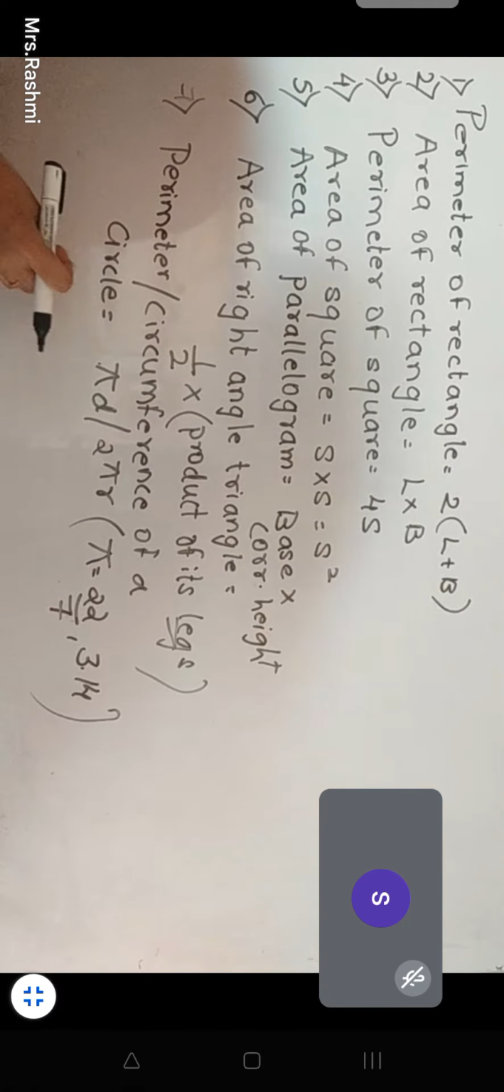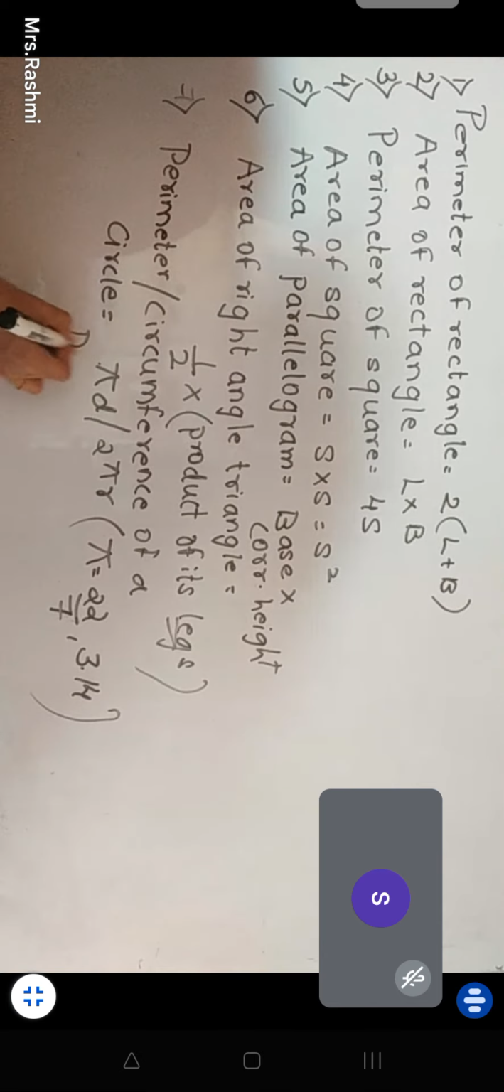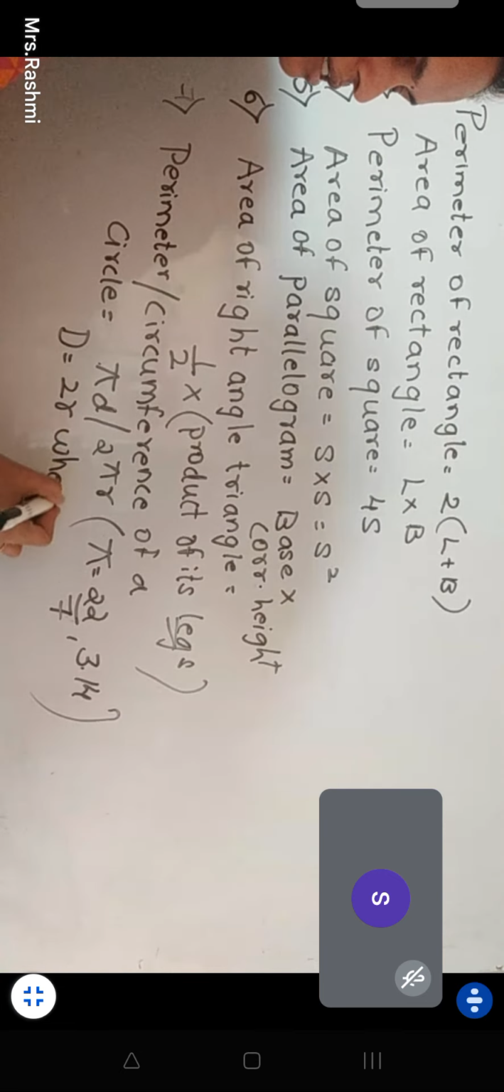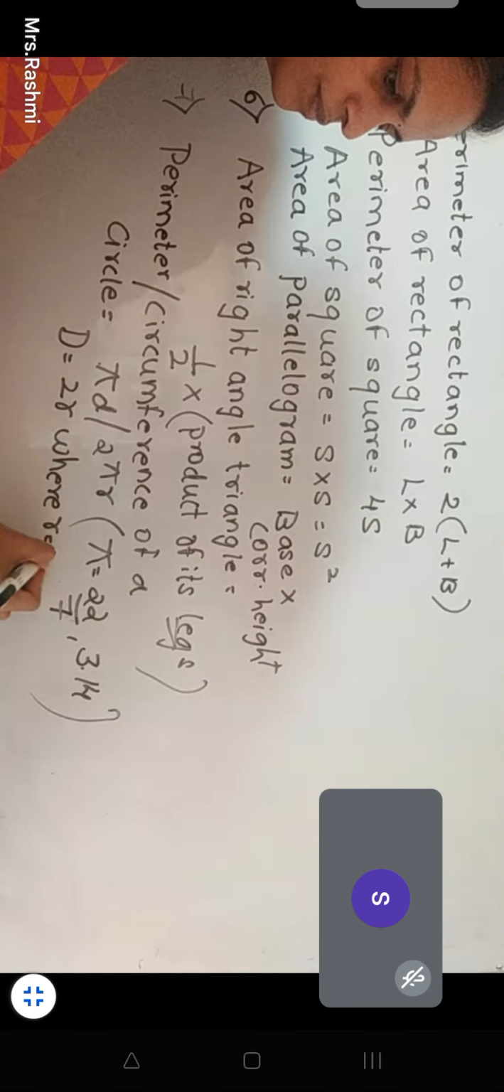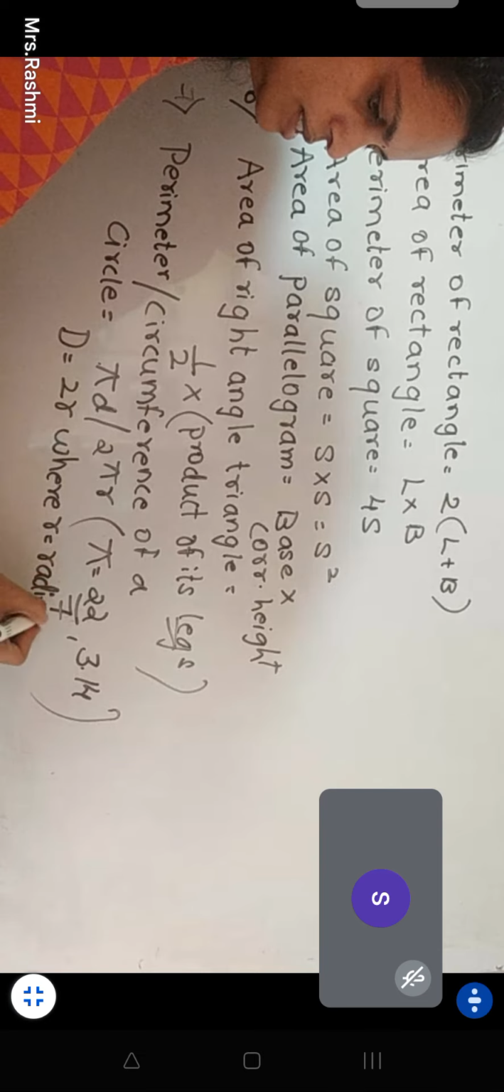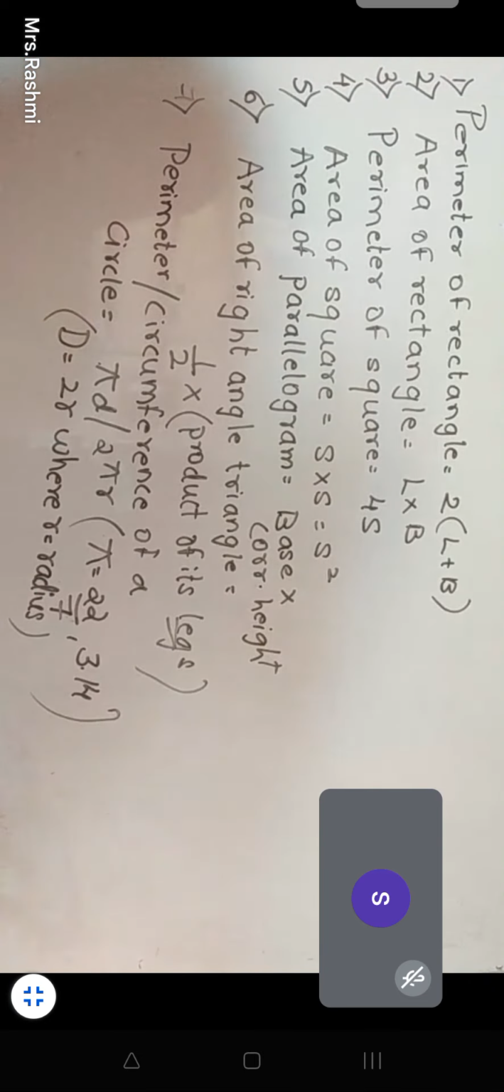This is pi d or 2 pi r. So d is equal to 2r. Ma'am, D is the diameter, right? Yes, and R is the radius. When we start solving, we will be clear with that also.